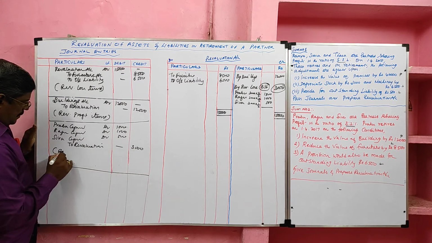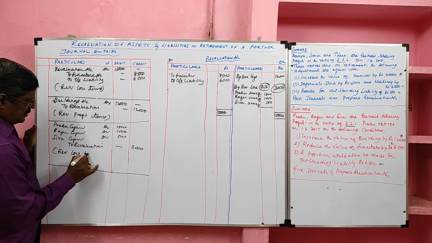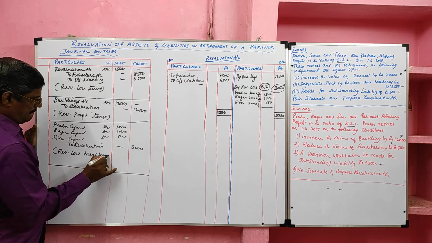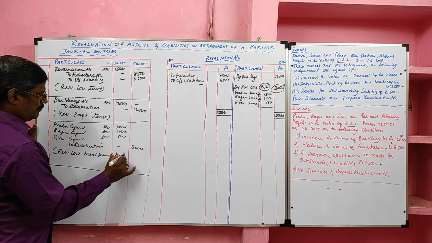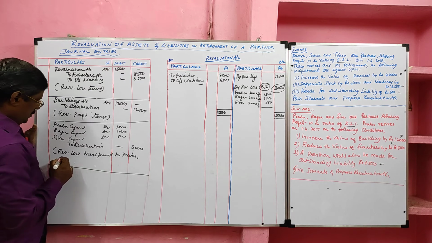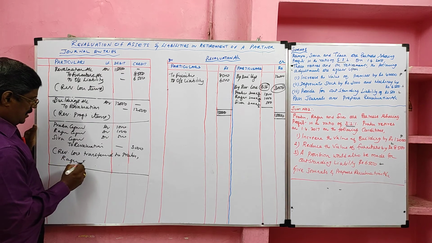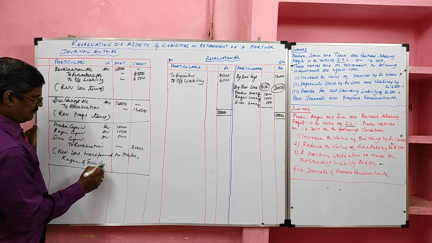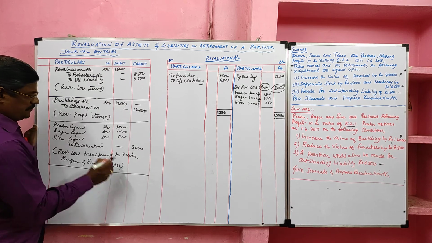Narration: revaluation loss transferred to Prabhu, Raghu and Siva capital account in old ratio.